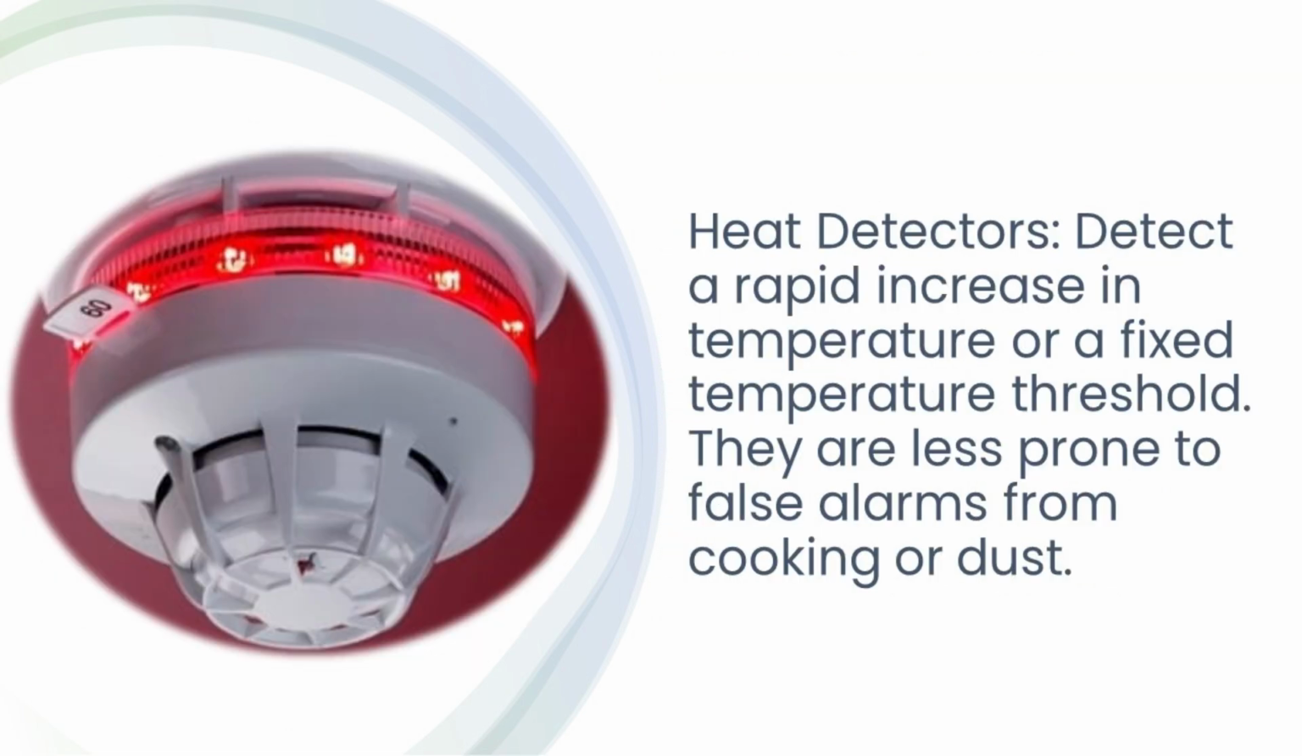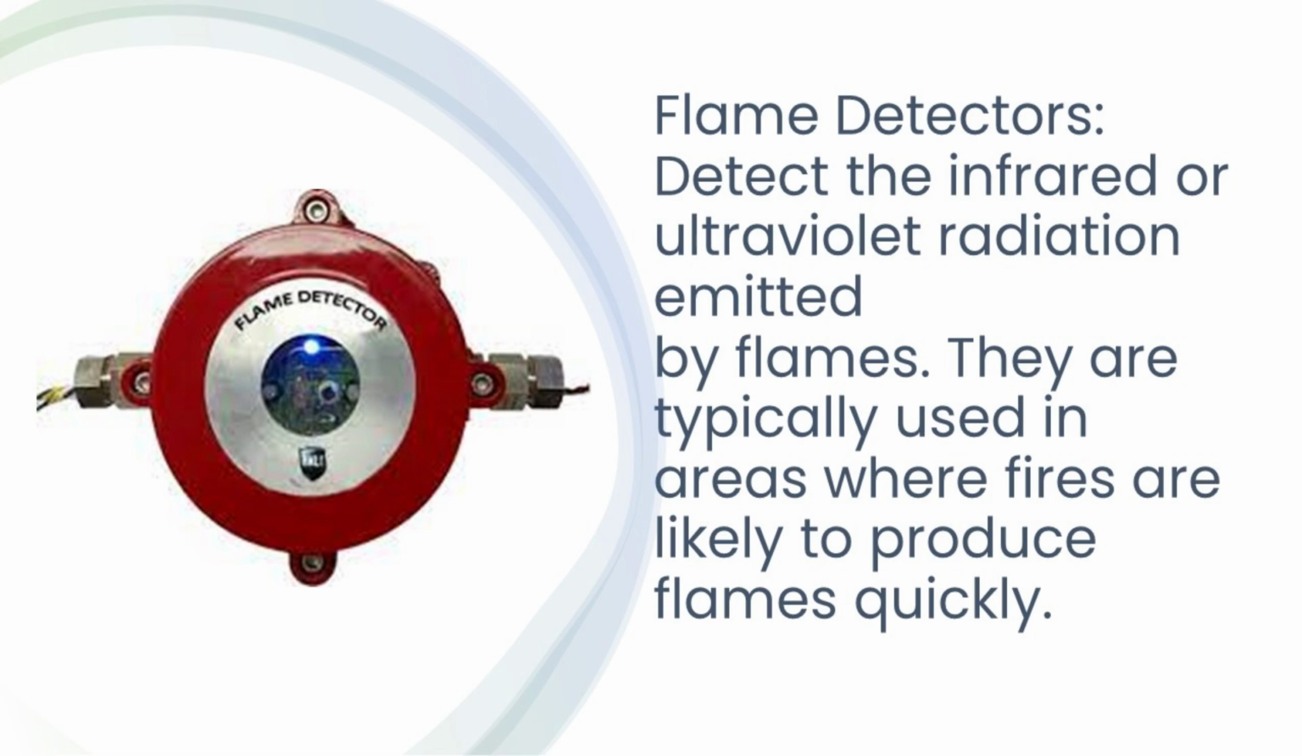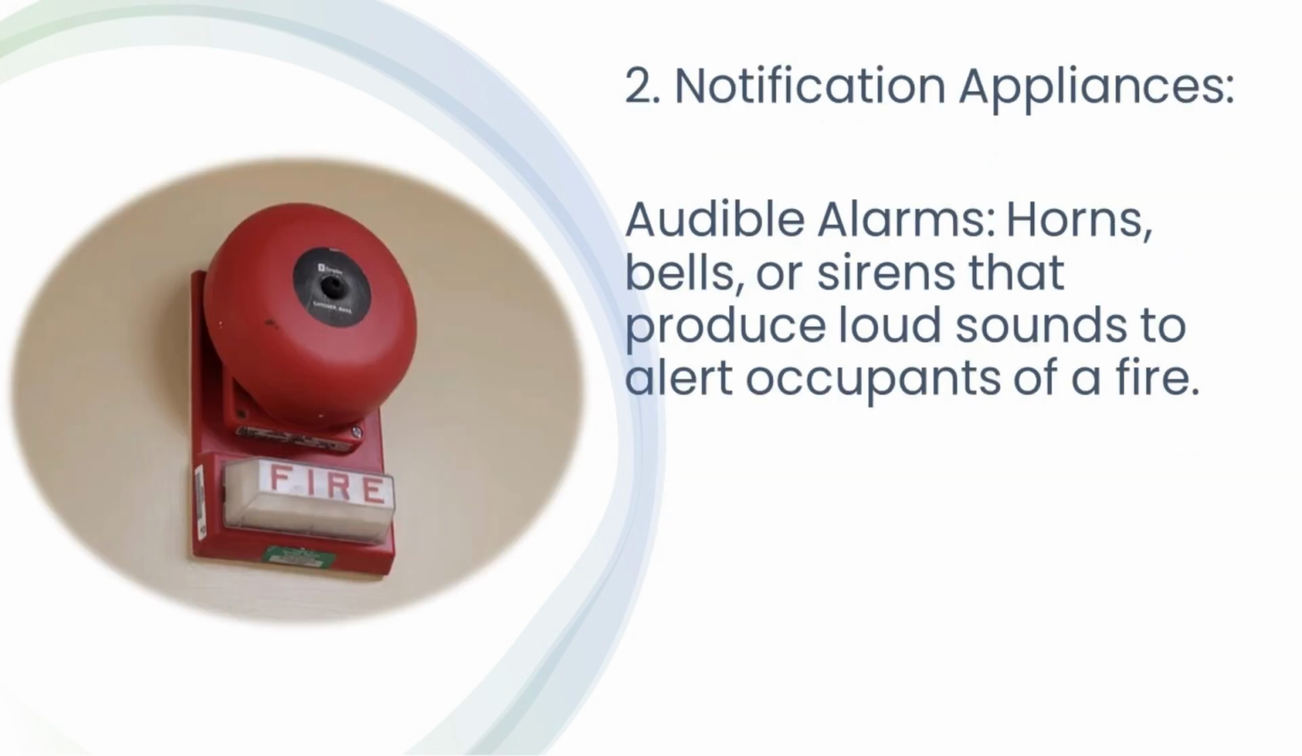Heat detectors detect a rapid increase in temperature or a fixed temperature threshold. They are less prone to false alarms from cooking or dust. Flame detectors detect the infrared or ultraviolet radiation emitted by flames. They are typically used in areas where fires are likely to produce flames quickly.